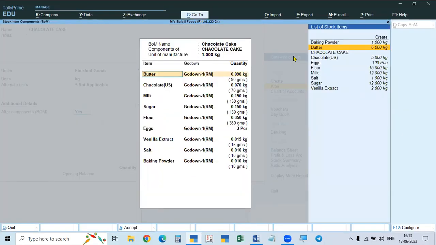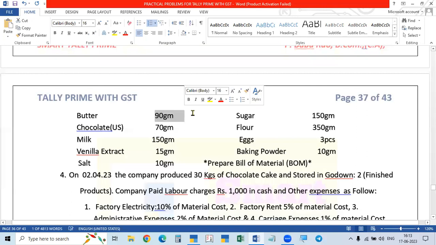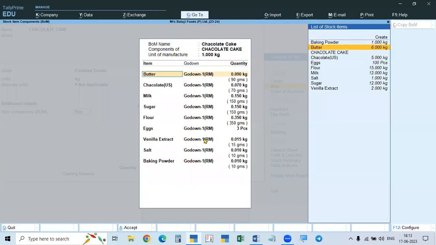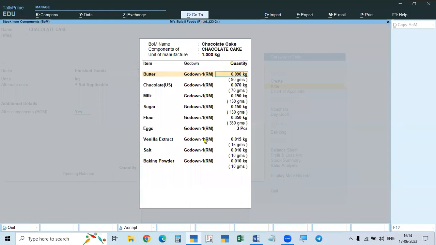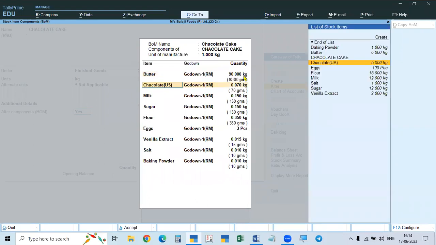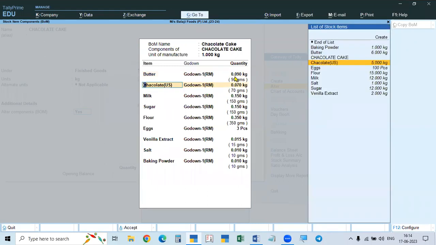Butter. See what is the butter required here. Material required, butter 90 grams. Godown 1 will come automatically, we already gave it. Reporting unit is kg, so if you give 90 it will take 90 kg. If you give 90 G, it will automatically convert into kgs. See here, 0.090 kg.